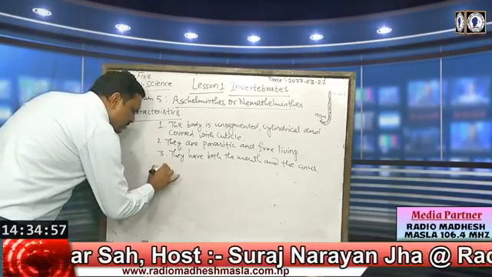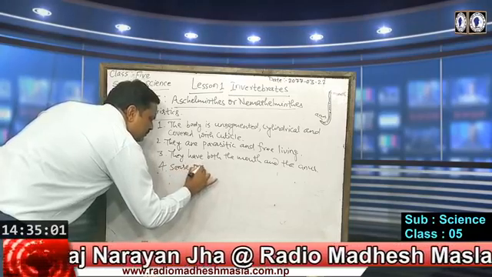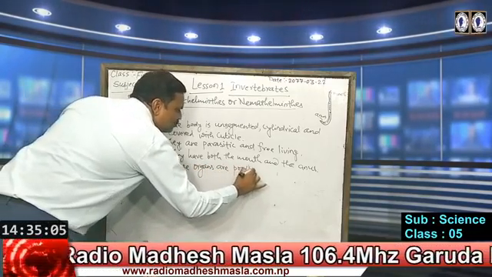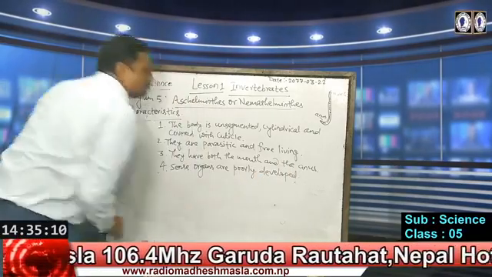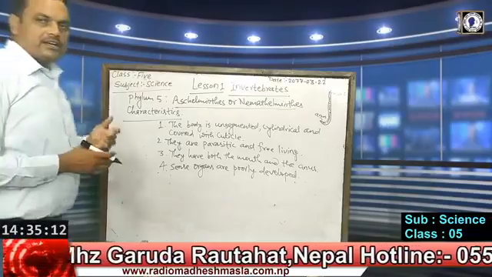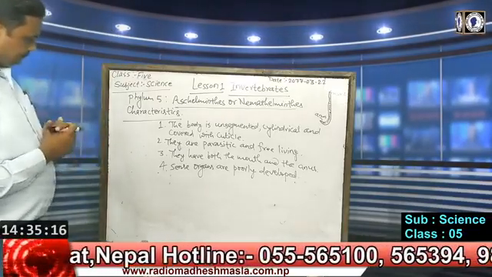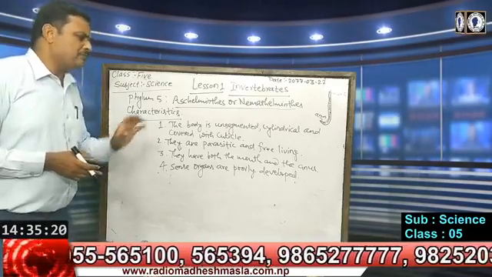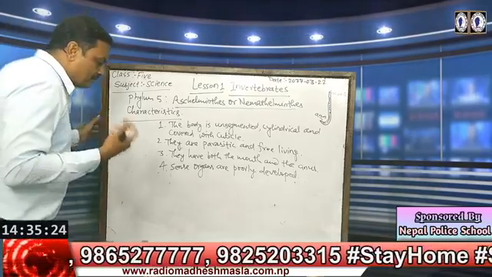Fourth characteristic, sense organs are poorly developed. So dear students, you know sense organs are eye, ear, nose, skin and tongue. So sense organs in these animals are poorly developed, means less developed. They are in the stage of development.